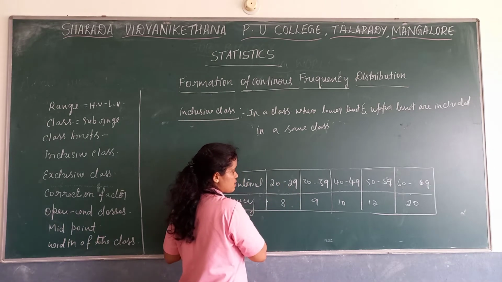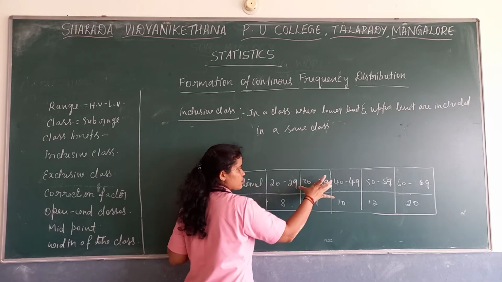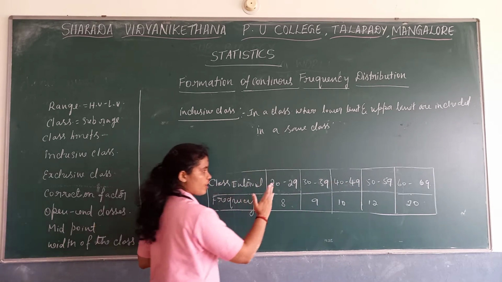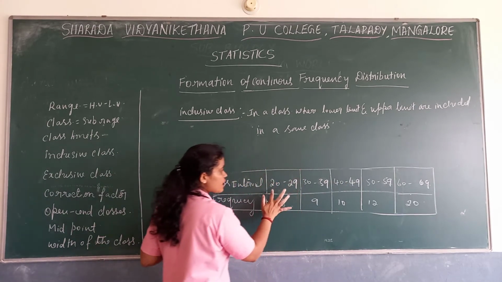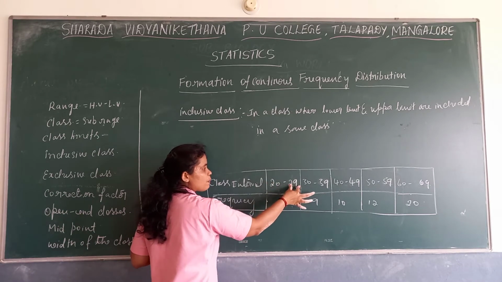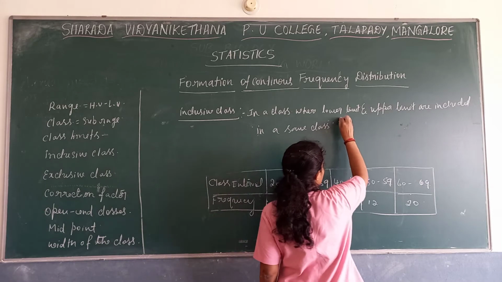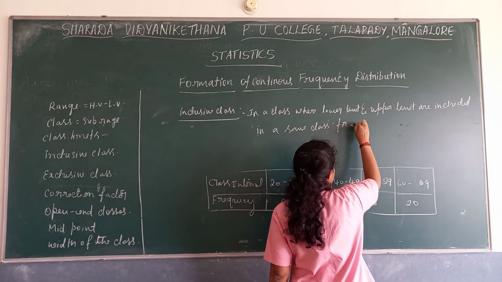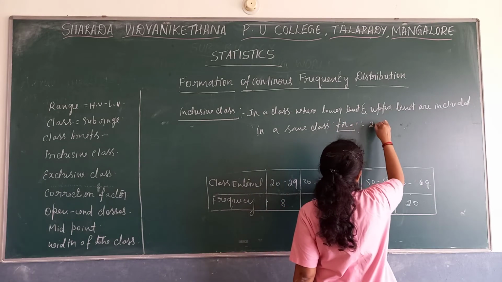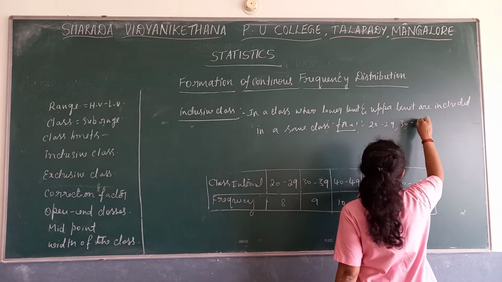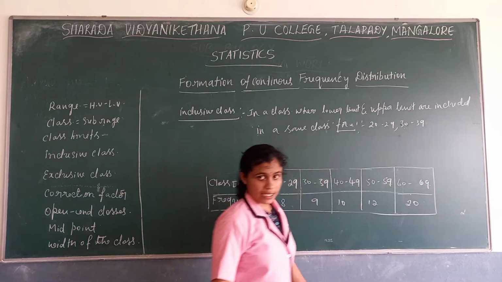What is a class? A sub-branch. This is a class, this is one more class, this is one more class. So we have to look at one particular class, where the lower and upper limits are included in the same class. For example, 20 to 29, 30 to 39. You can give this as an example.